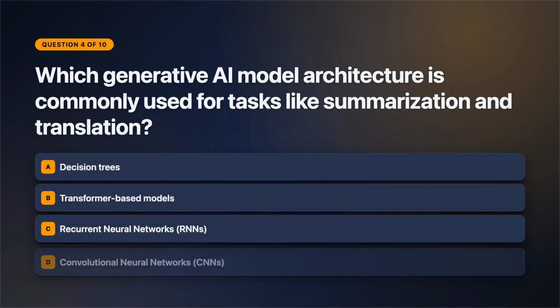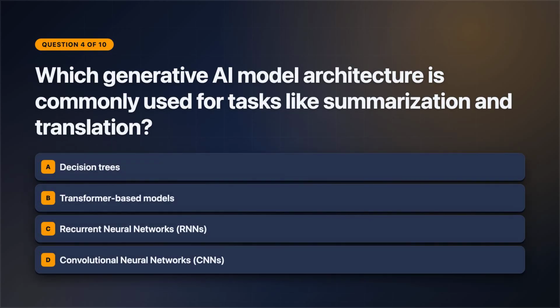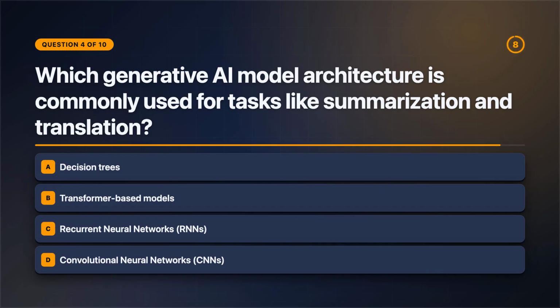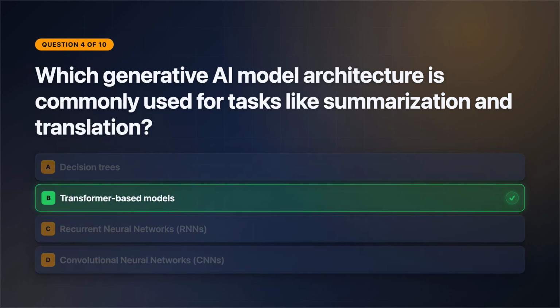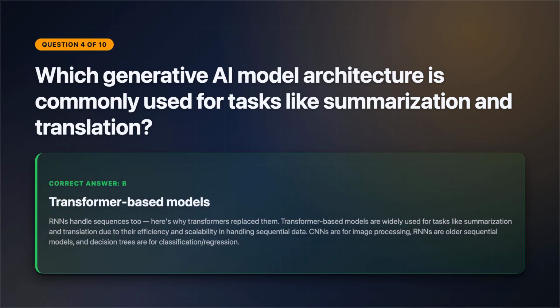All right, question 4. This is a distractor check. Which generative AI model architecture is commonly used for tasks like summarization and translation? Select one answer. Review the answer choices on screen. The correct answer is option B. RNNs handle sequences too.